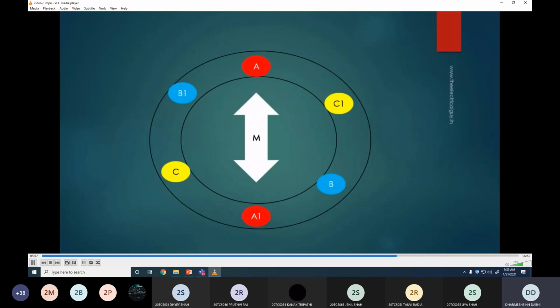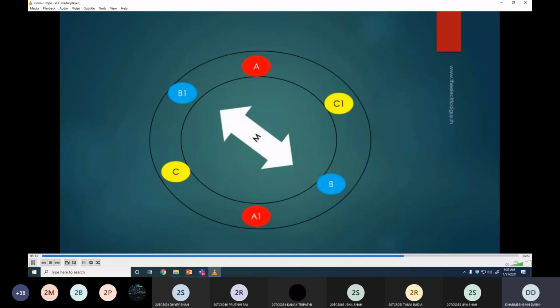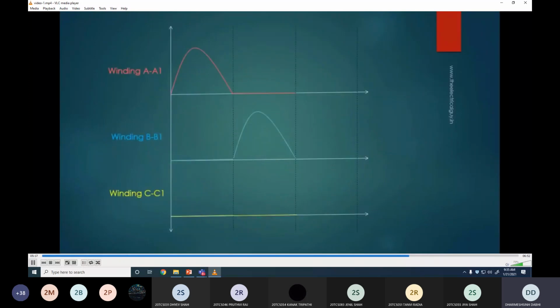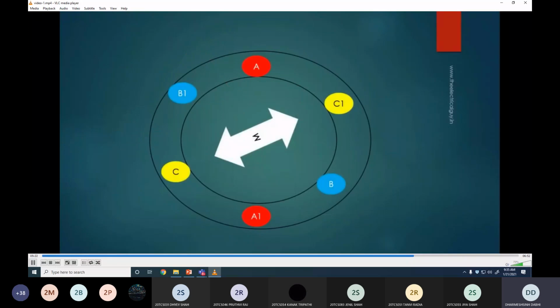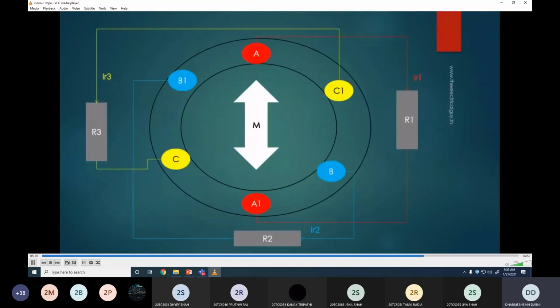When the magnet is in the position shown, voltage across winding A1 is maximum. When the magnet rotates by 120 degrees, the voltage across winding B1 is maximum. When the magnet rotates by 240 degrees from its initial position, voltage across winding CC1 becomes maximum. Now let me connect an identical resistor across all the three windings.